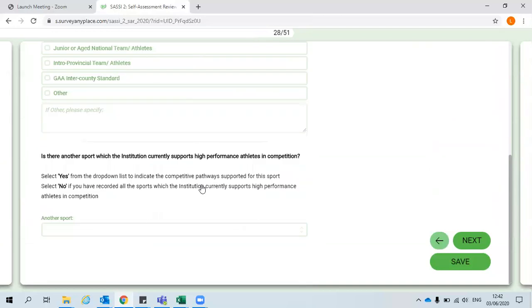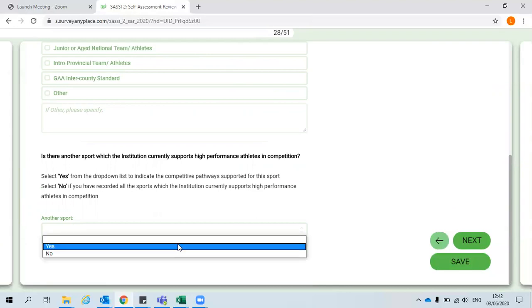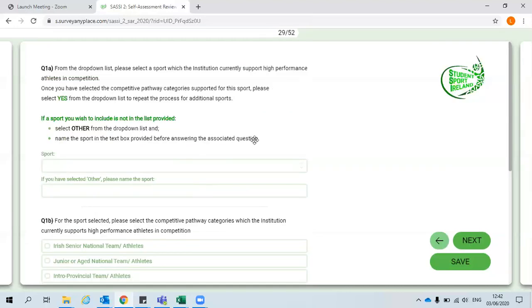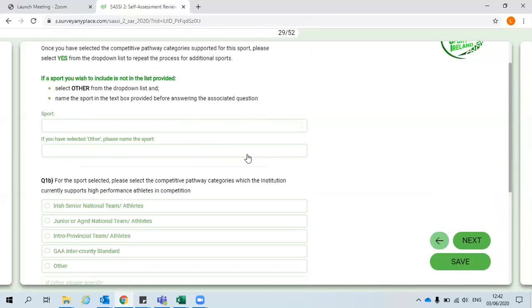The last question on the page asks you, is there another sport which the institution currently supports high-performance athletes in competition? If you haven't recorded them all yet and wish to record another sport, select yes and next. This will move you on to a similar page where you will repeat the previous steps until all sports are recorded.